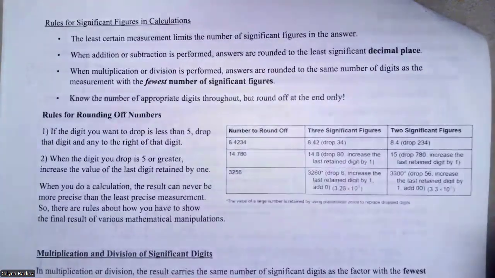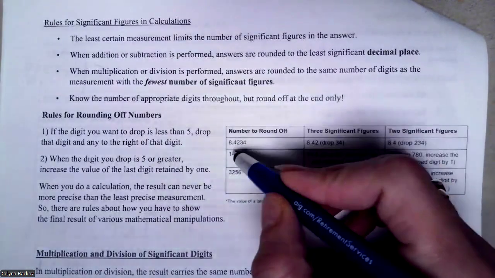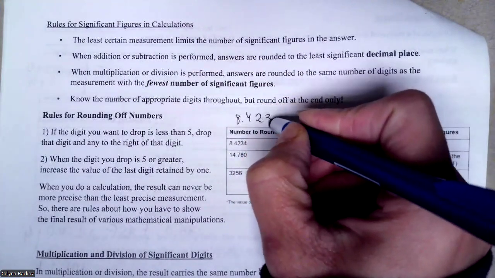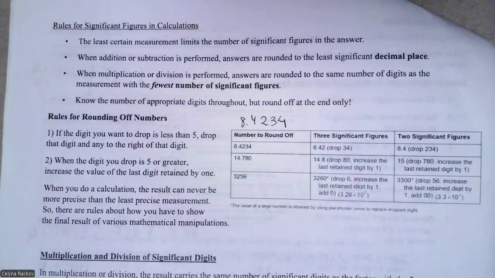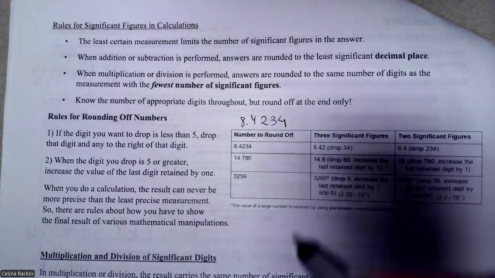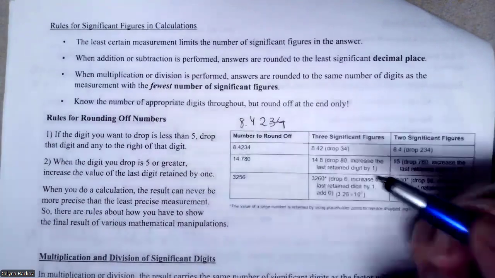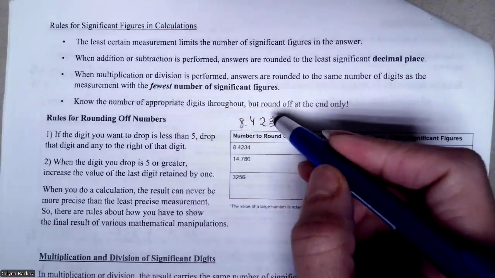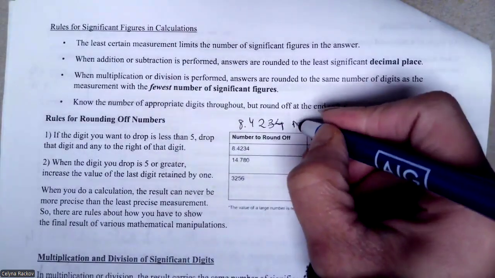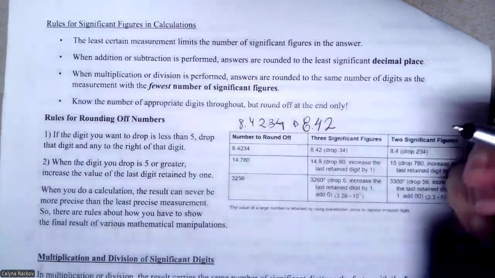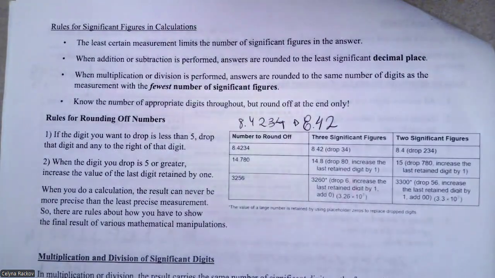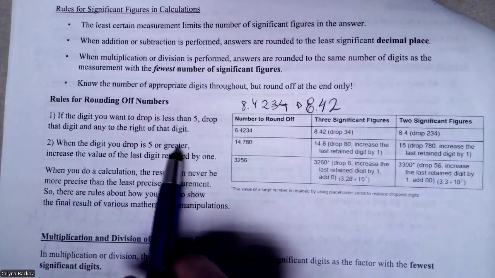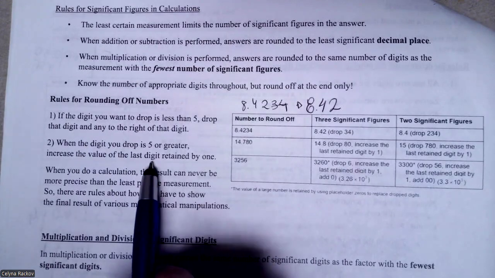So for example here, if I have the number 8.4234, and you need to round to 3 significant figures, you are going to drop these 2 digits here. 3 is less than 5, so you are going to round to 8.42 only.